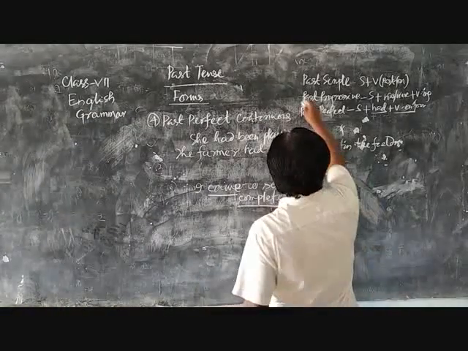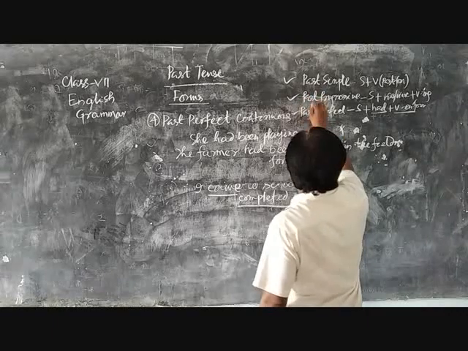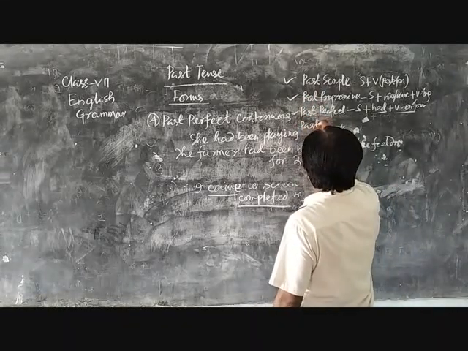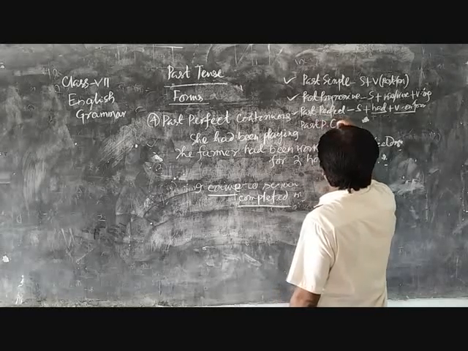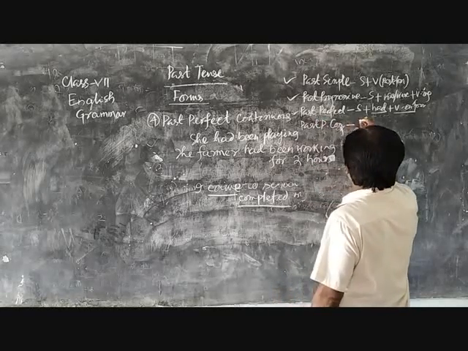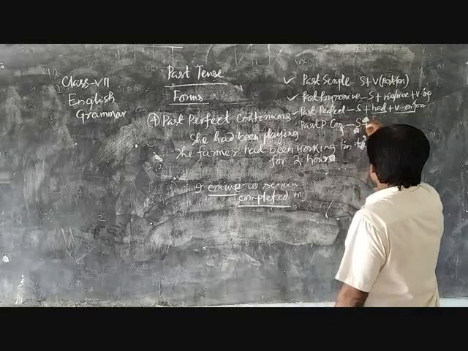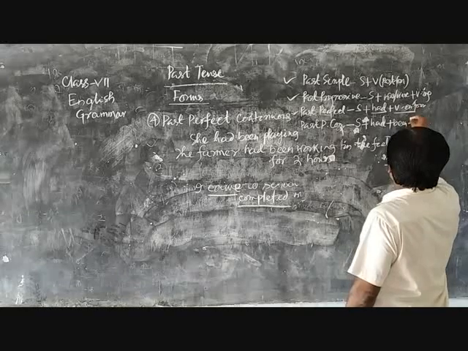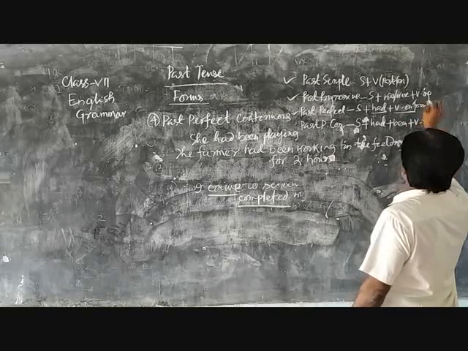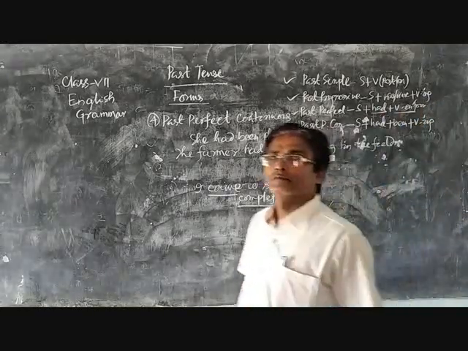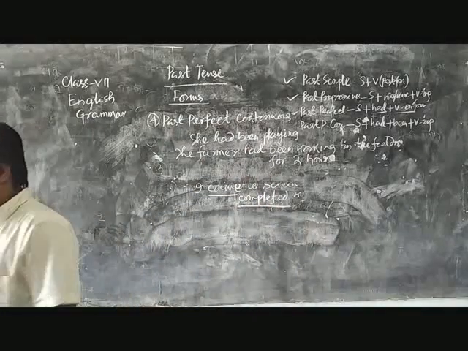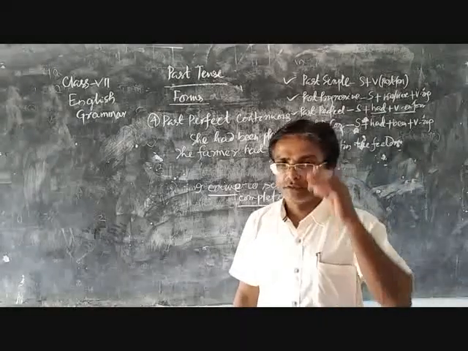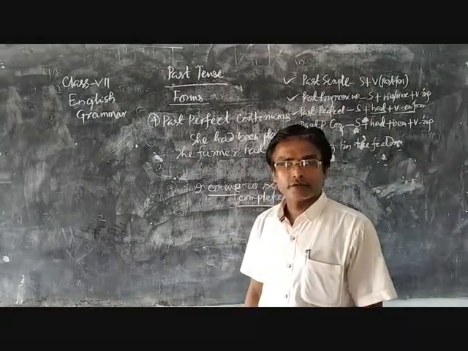Structure: past simple, past progressive, past perfect, past perfect continuous. What will the structure be? Past perfect continuous is a progressive form. The structure is subject plus had plus been plus verb with ing. This is all about the past tense and its uses in different forms.